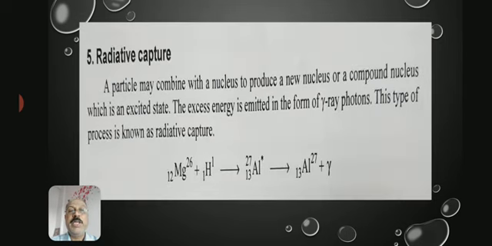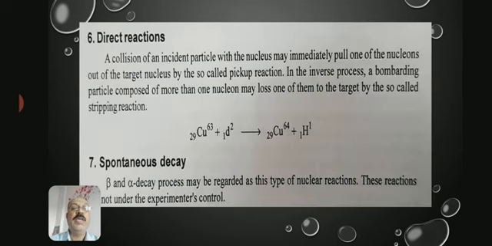So, radioactive capture. A particle may combine with a nucleus to produce a new nucleus or a compound nucleus which is in an excited state. The excess energy is emitted in the form of gamma ray photons. This type of process is known as radioactive capture. The equation for the radioactive capture is shown in the reaction.